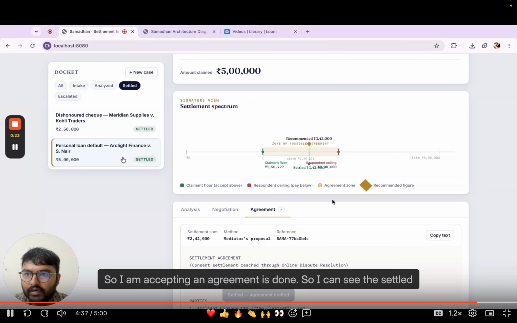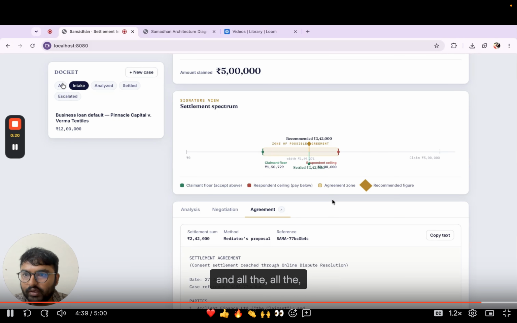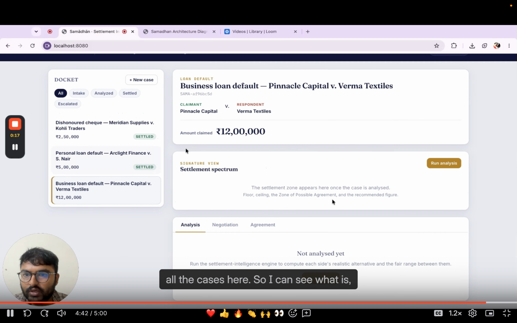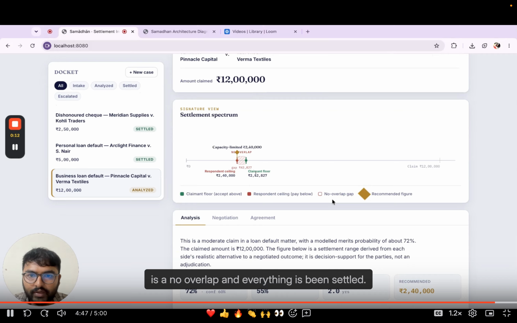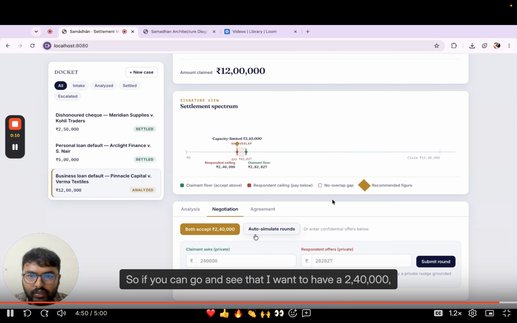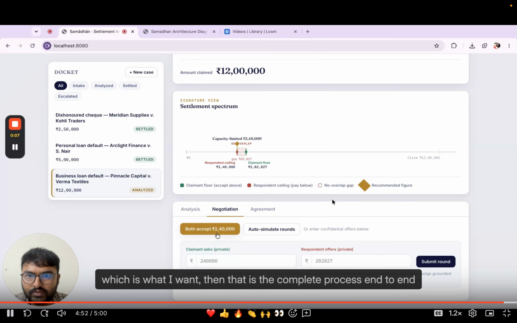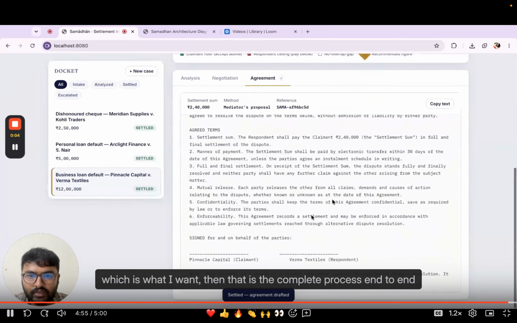So it is settled. I can see the settled amounts here and the analyzed ones, and all the cases here. I can see what is going on in the spectrum. If you look here, there is no overlap and everything has been settled. I want 2,40,000, which is what I wanted. So that is the complete process end to end.